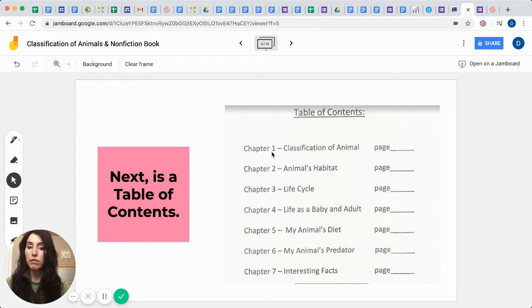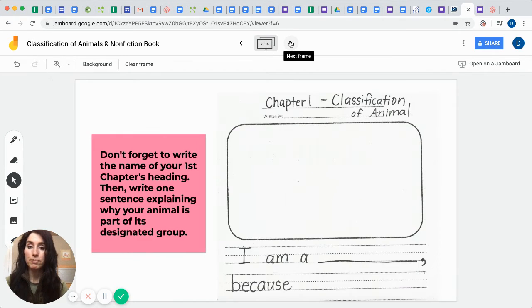All right, today our focus is strictly chapter 1. And also we're going to tie in a little bit about chapter 5 too, just with the terminology carnivore, herbivore, and omnivore. That will be covered also here. And a little bit about my animal's predator, because we talk about the food chain. So anyways, let's get started.